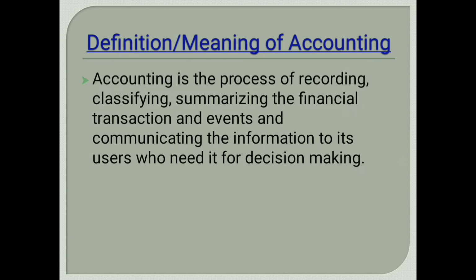So we should communicate the information to them, and by that they can take decisions on any changes to be made in our business. That all will be taken care of after doing the accounting part.